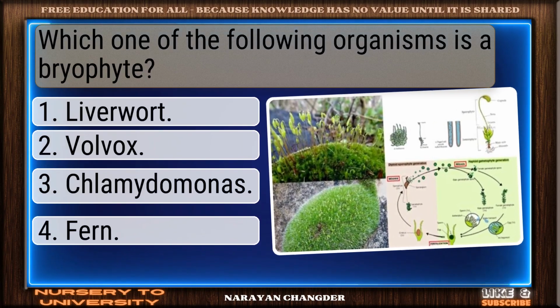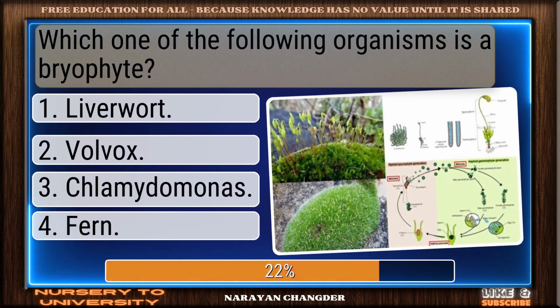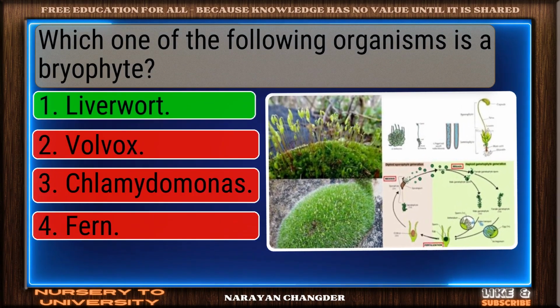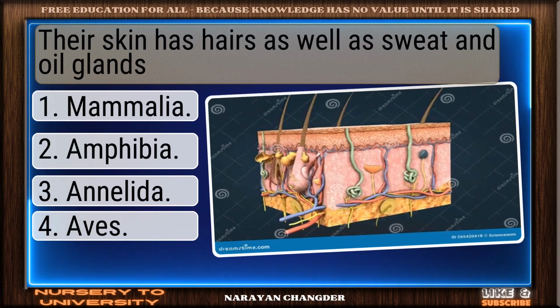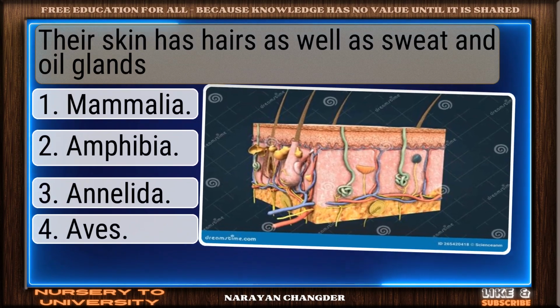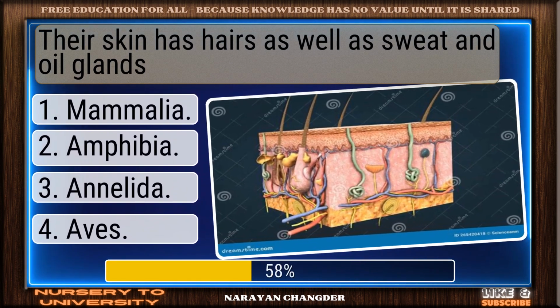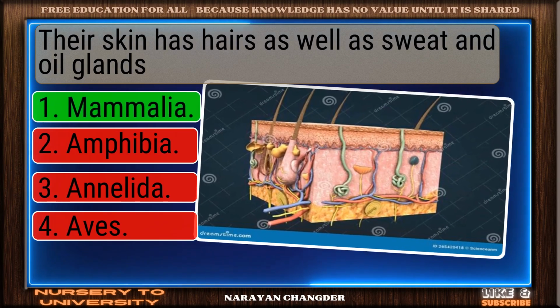Question number 155. Which one of the following organisms is a bryophyte? Correct response. Liverwort is the most accurate answer. Question number 156. Their skin has hairs as well as sweat and oil glands. Well done. Mammalia is the right choice.